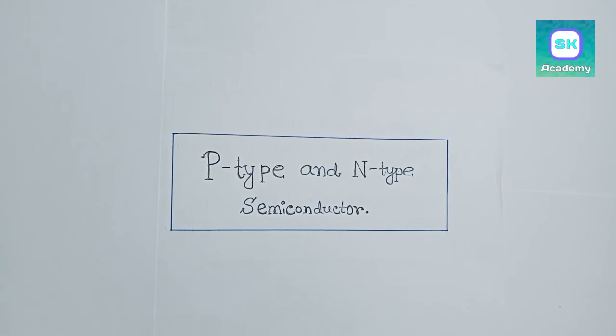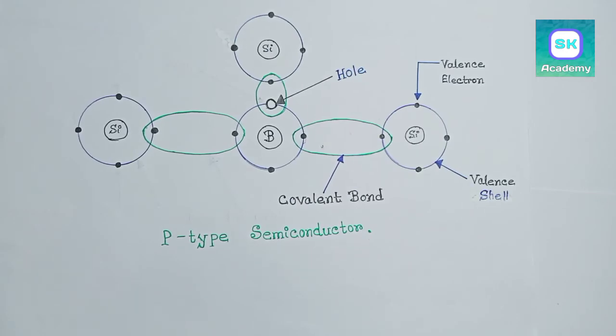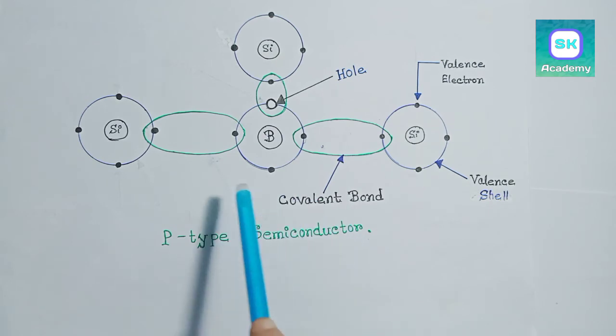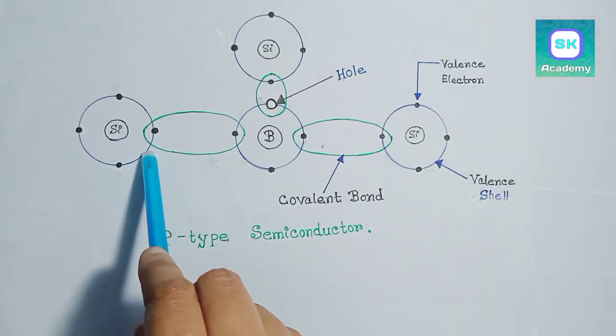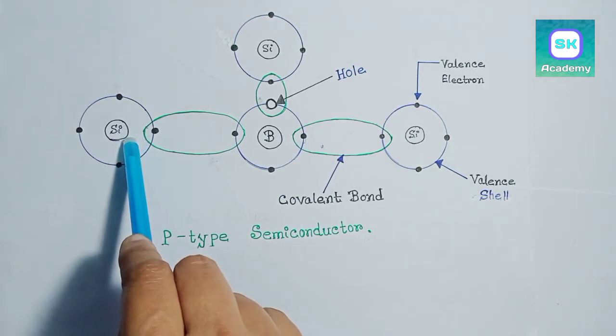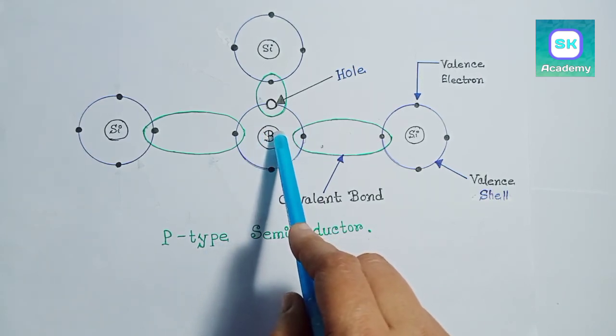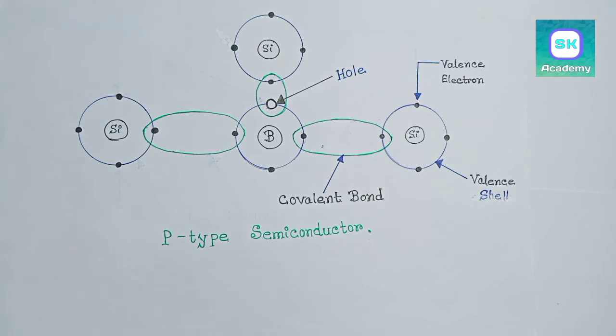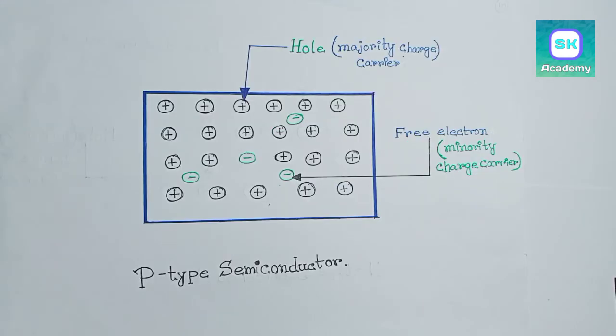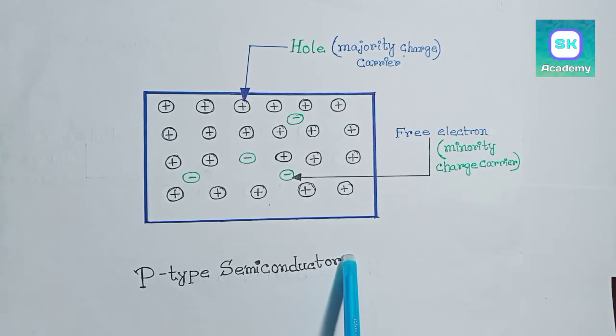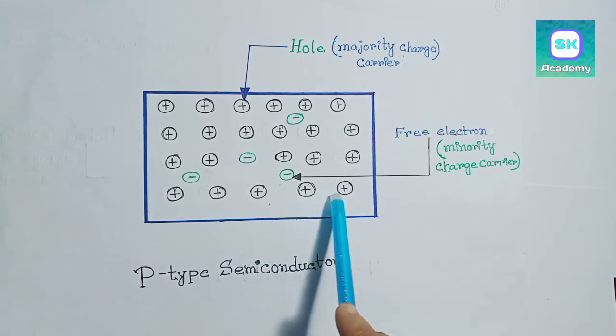Next, what are p-type and n-type semiconductors? Next, what is p-type semiconductor? When an intrinsic semiconductor, that is silicon, is doped with trivalent impurity, that is boron, it becomes p-type semiconductor. P-type semiconductor has a large number of holes.